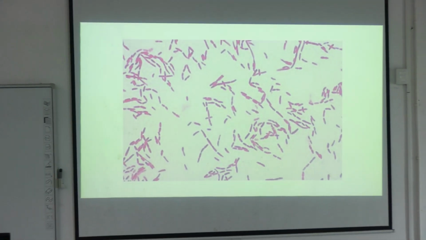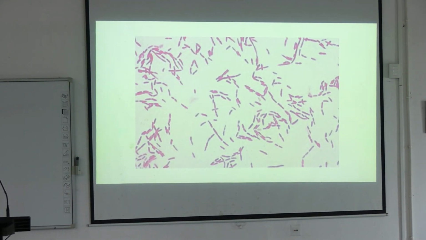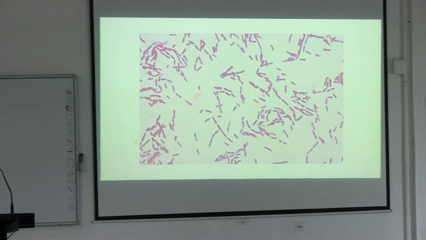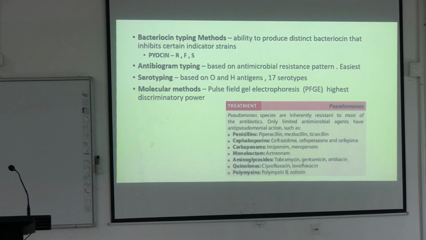Okay. So this is how it looks. It is a very thin GNB, little elongated, but you cannot comment on the organism by seeing the gram stain. Only you can tell that it's a gram-negative bacilli. With experience we know which is a Pseudomonas, which is Acinetobacter by looking at the gram stain, but usually it is not commented on that.